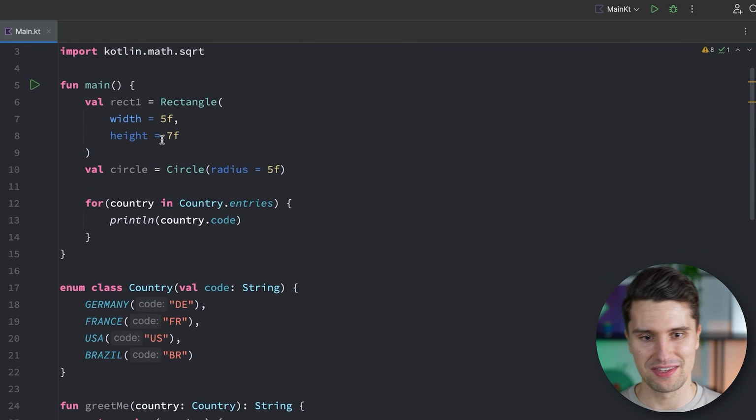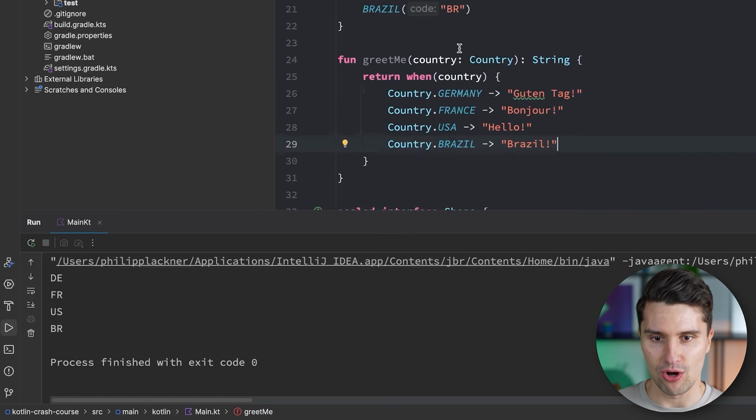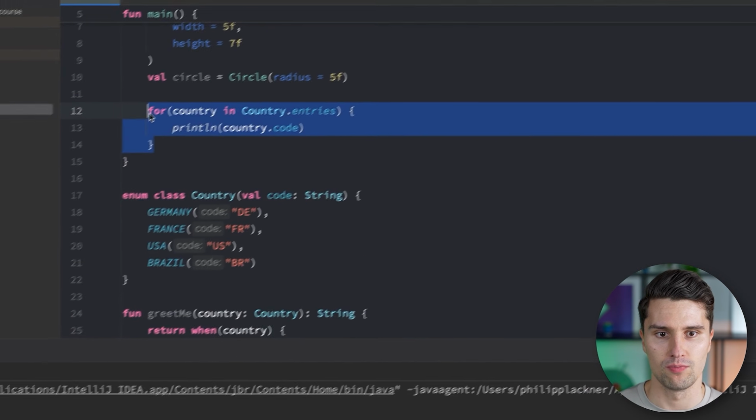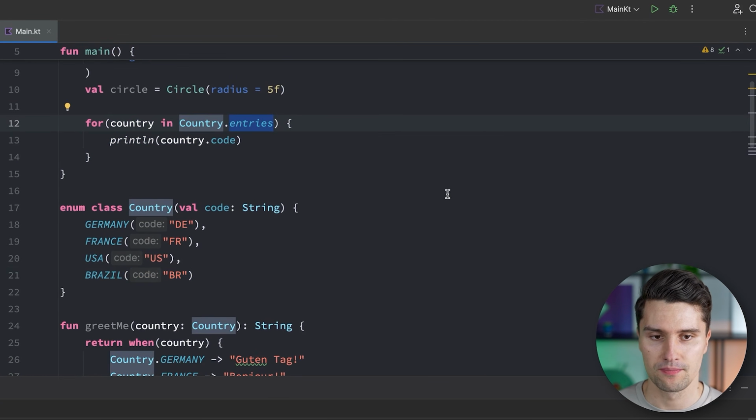So if we run this again, then just by extending our enum class, we automatically change the behavior of this for loop, because the moment we add another country, this will automatically be included in this entries list. And this can be super useful in the real world.